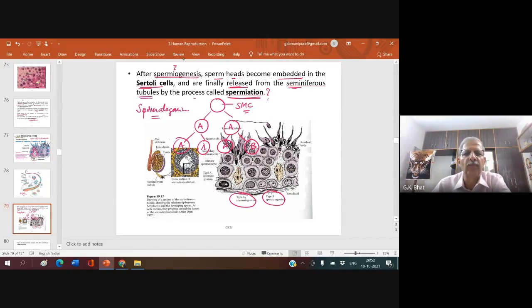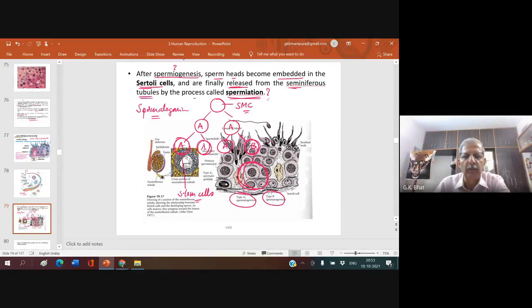Again, this divides and forms AA daughter cells. Again, it divides and forms A and another one, B. Remember, whenever they produce A type of daughter cells, all these A type daughter cells remain as stem cells. They never form the spermatozoa. Only the cells which turn out to be B, here it is A spermatogonia, here it is B spermatogonia. B spermatogonia stops dividing and enlarges in size, and it forms a primary spermatocyte.